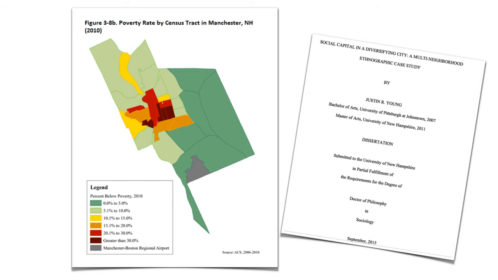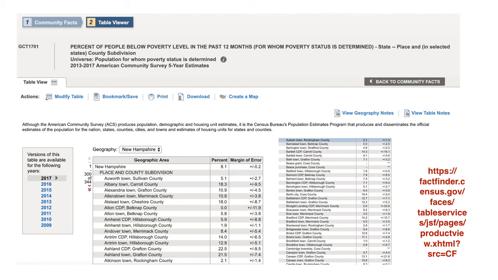And now look at that variation in Manchester, which is New Hampshire's largest city, from a low of 5% or less to as high as 30% or more, depending on where you live, even within the same city. Now, how much do you know about how much variation there is within your own town or city? So here's one way to find that out.